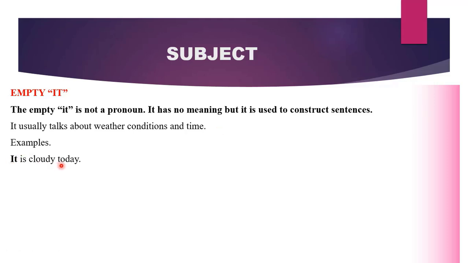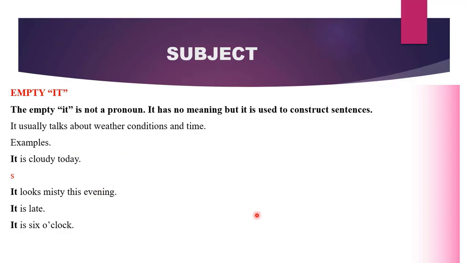It is cloudy today. It is serving as our subject. It has no meaning, and it is our subject. It looks misty this evening. It here didn't replace any noun nor a clause. Therefore, it is an empty it. It is a prop it, and it is serving here as our subject. We can say it is late. It is our subject. It is 6 o'clock. It is our subject. So the empty it can also perform the role of a subject.